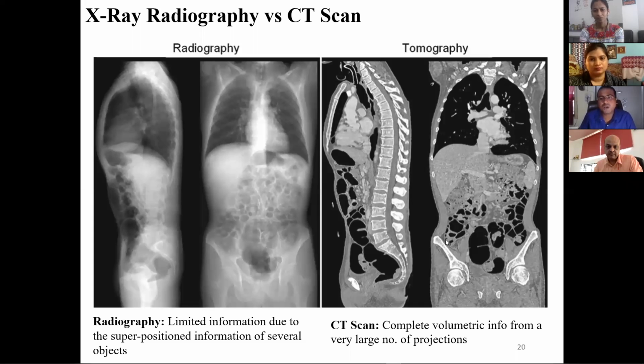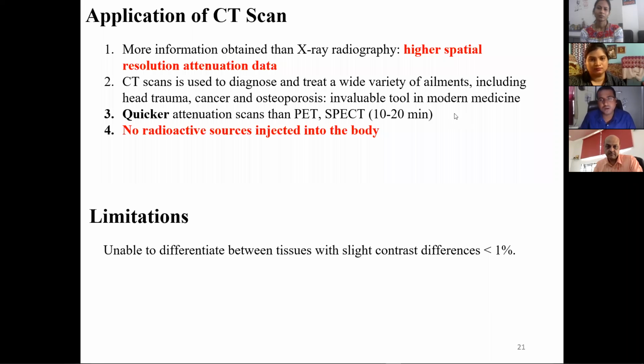Now we'll come to the application of this X-ray CT scan. X-ray CT scan has a higher spatial resolution, and in this case also no radioactive sources are injected into the body. But the limitation is that if the difference between two tissues is less than 1%, that information cannot be obtained from the CT scan.